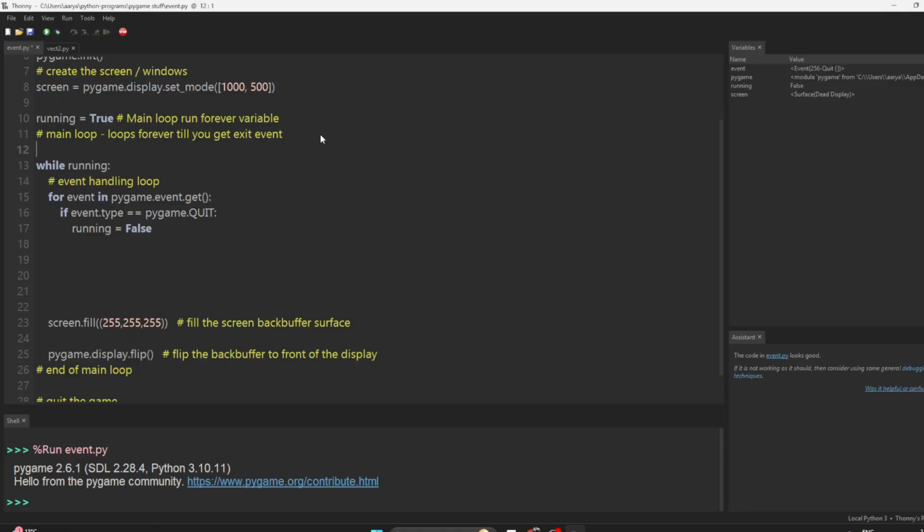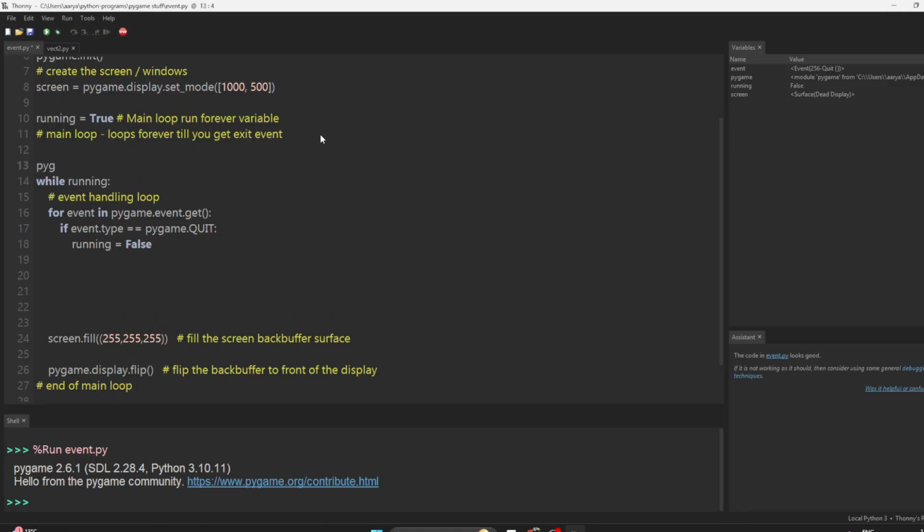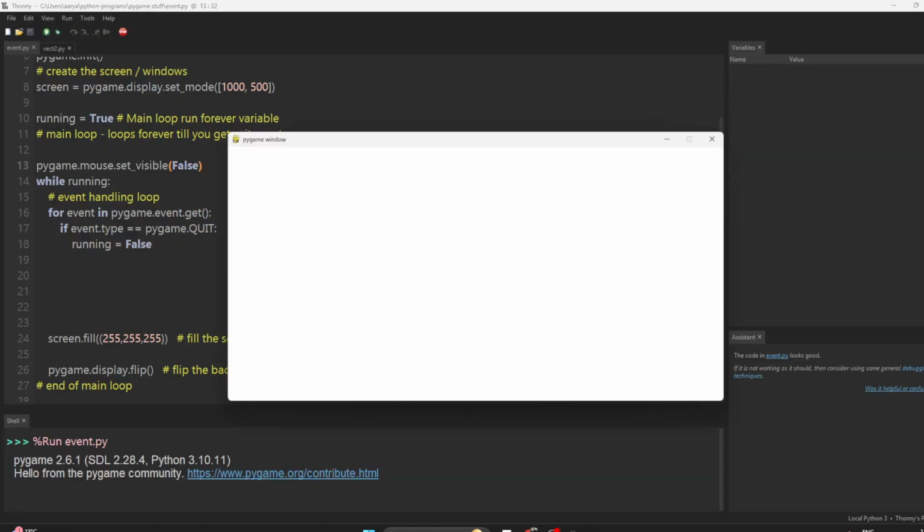There's a command called pygame.mouse.set_visible, and then you set it to 0, false. Now if you run it, can you see the mouse? I don't see anything. There is no mouse when you're inside your game. Your game does not support mouse.